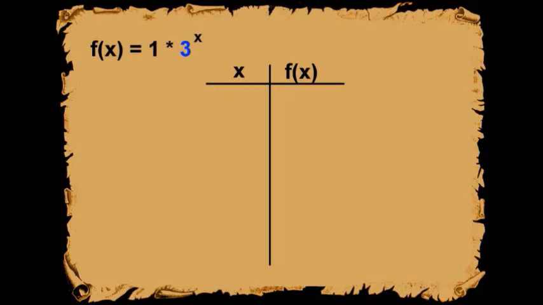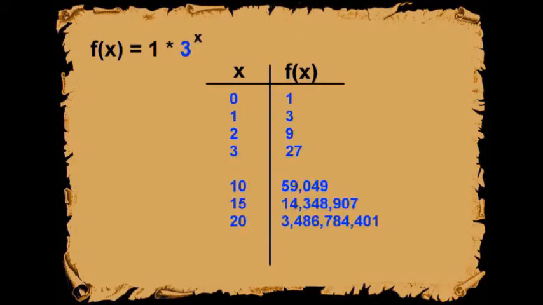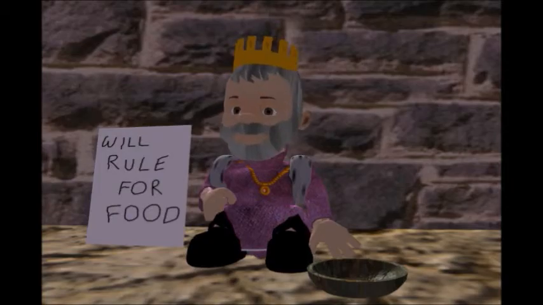And the function is now f of x equals 1 times 3 to the x power. This increases the value of f of x much faster. If the king tripled his payment every year, by year 20, he would owe 3,486,784,401 gold coins. And that would probably bankrupt the kingdom.